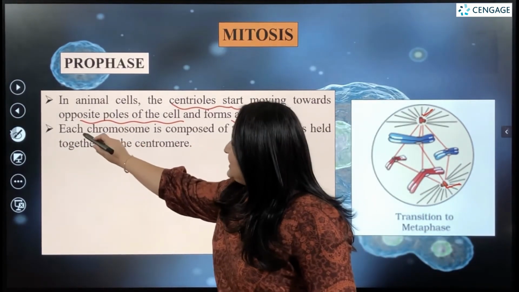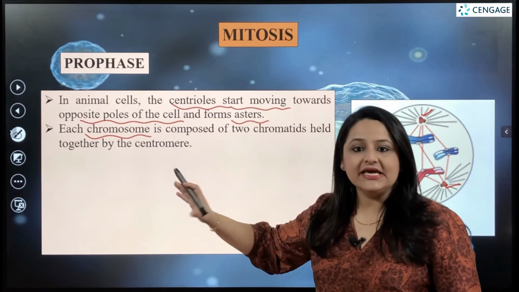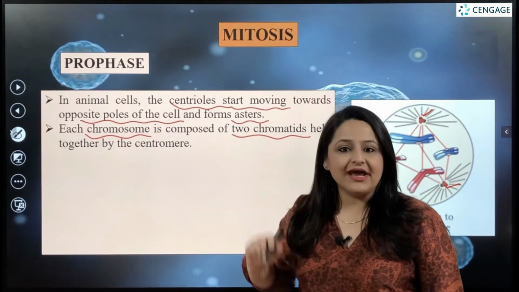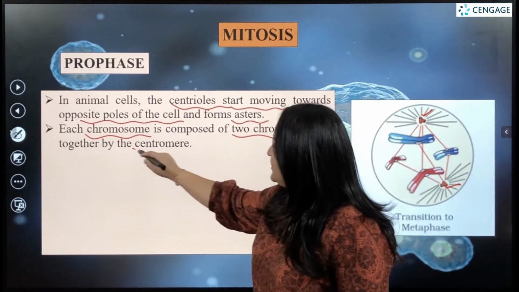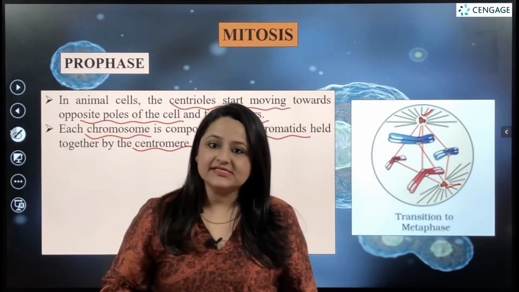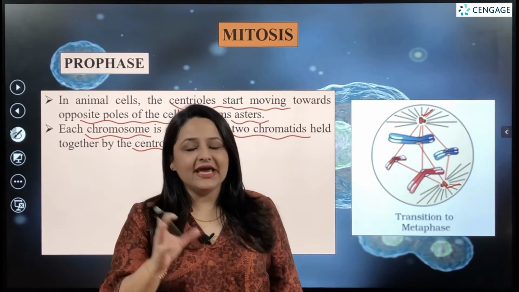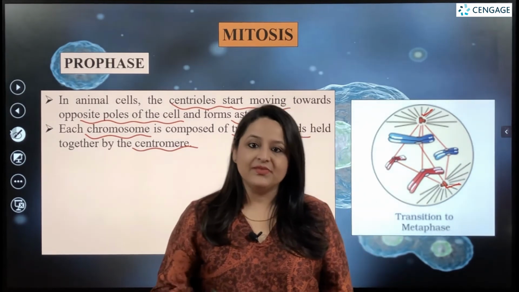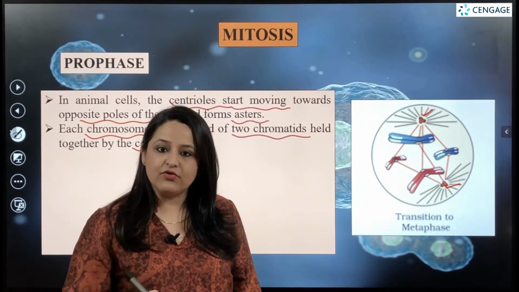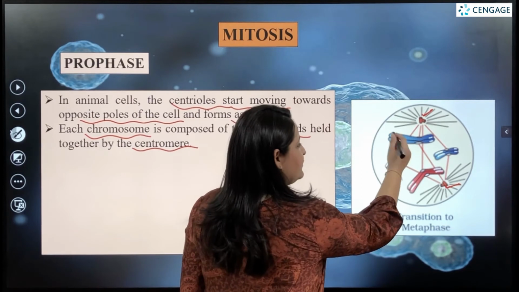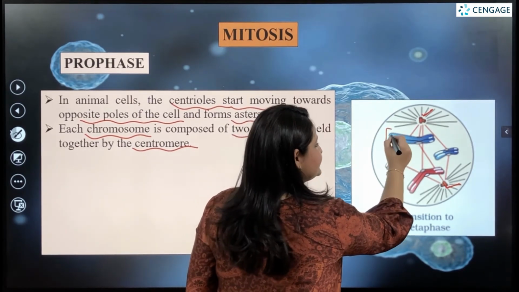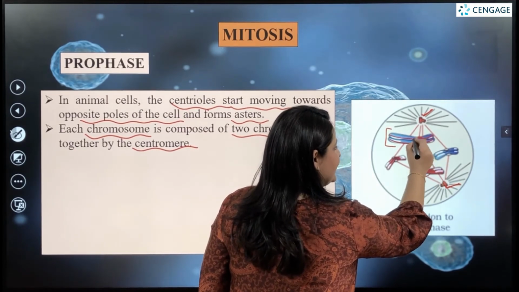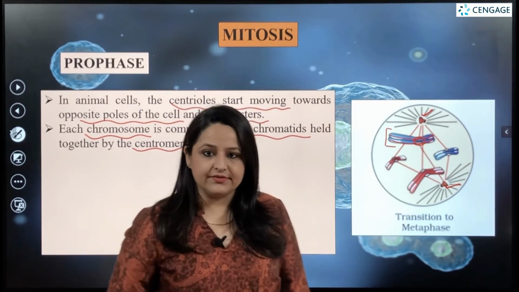Each chromosome at this particular stage is composed of two chromatids, both of which are held together by the centromere. As we already discussed in the previous video, during the S phase there is duplication of the genetic material. As a result, in the prophase each chromosome is present as two sister chromatids, both joined at an area known as the centromere.